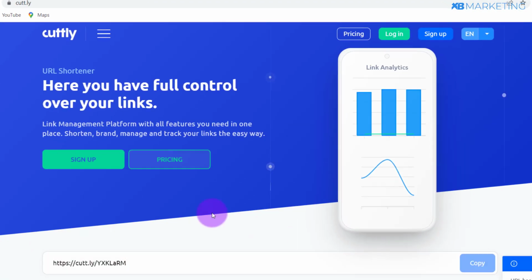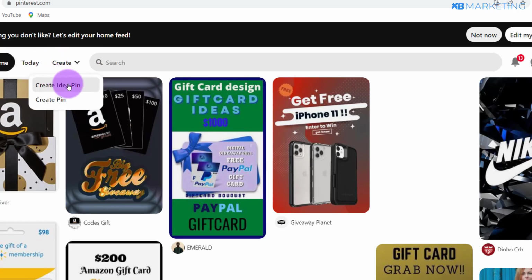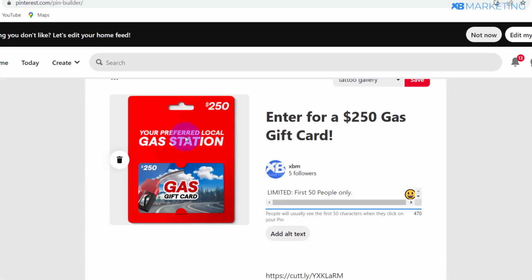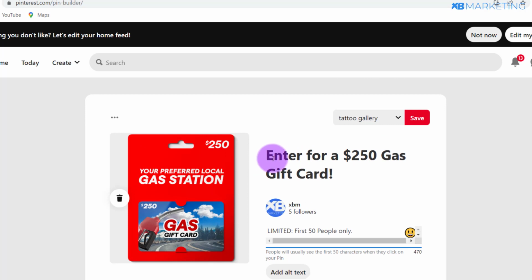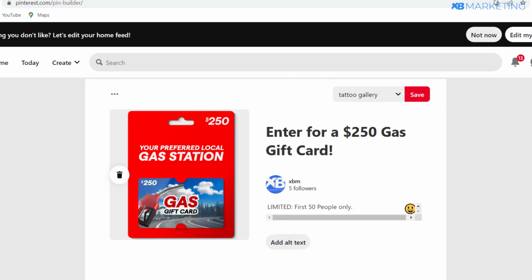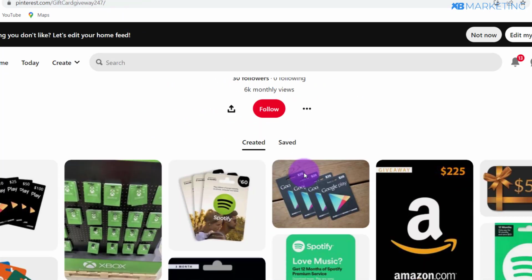So once you shorten the link, all you just need to do is click on create right here, and you want to click on create pin. So you want to upload the image as you can see right here, and you want to type in something captivating to make people want to get this gift card, and you want to write something like limited to first 50 people only. Okay, and you want to basically leave the shorten link right here because that is exactly what this page right here is doing.